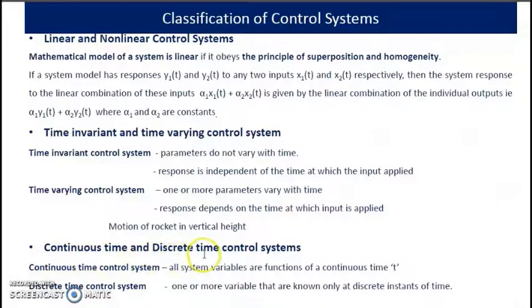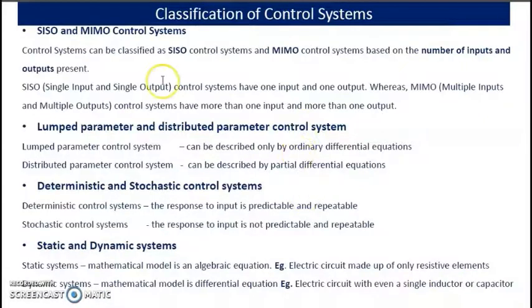Next is continuous time and discrete time control systems. In continuous time control system, all system variables are functions of continuous time t. But in discrete time control system, the information is known only at discrete intervals of time. Then there is single input, single output system. Similarly, multiple input, multiple output system will be there. In single input, single output, only one input and one output. Whereas in multiple input, multiple output, there will be more than one input and more than one output.